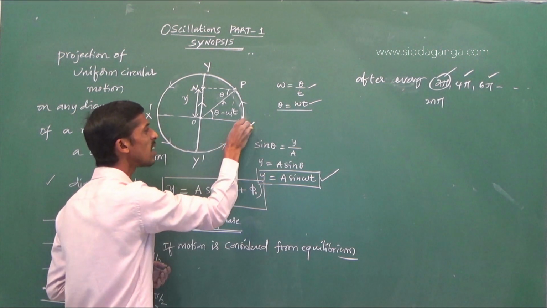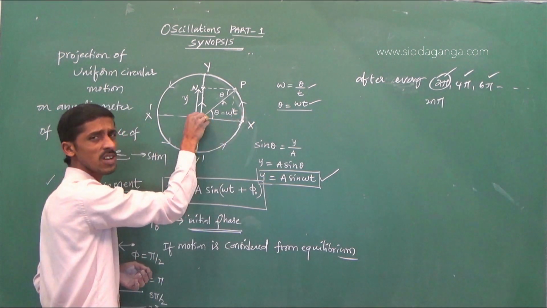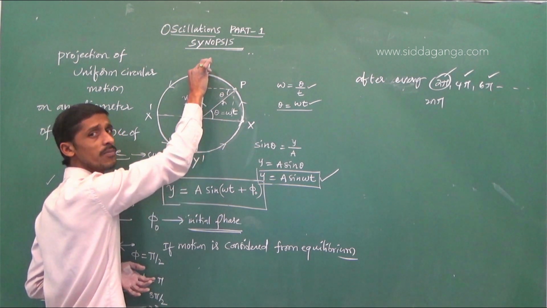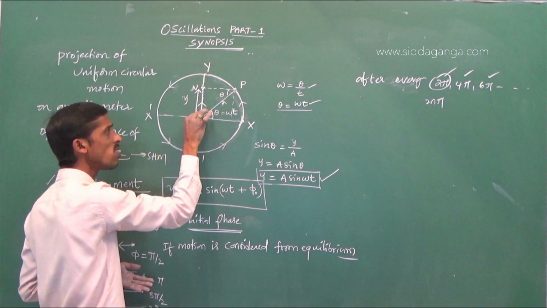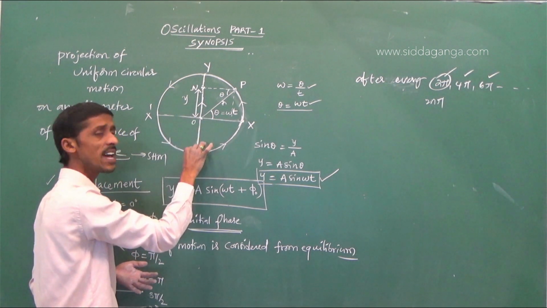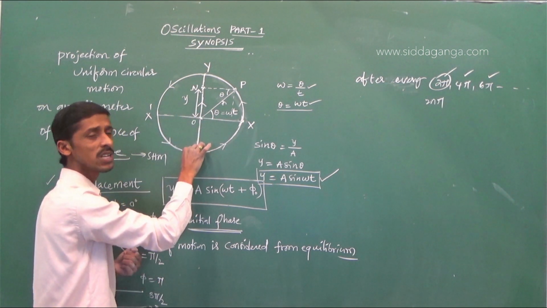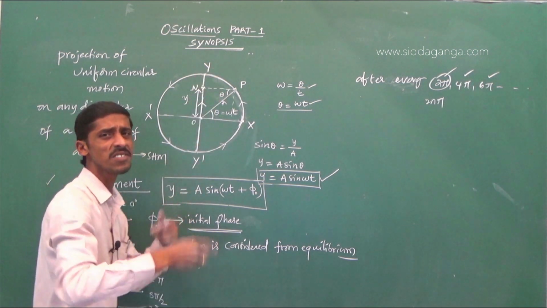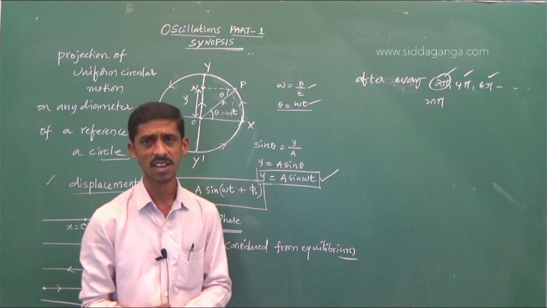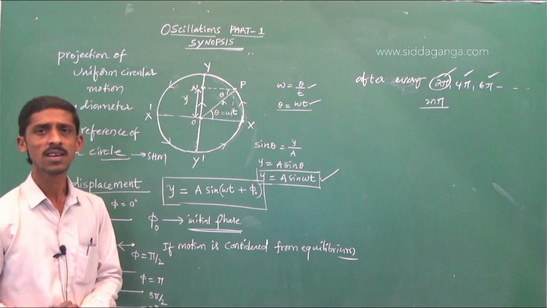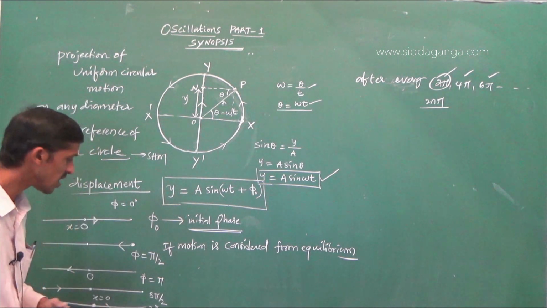So see, the particle projection has started from O. The particle goes to Y 90, Y to O 180, O to Y dash 270, Y dash to O 360. Means after every 360 degrees of phase variation, the particle status will be coming back to initial state.